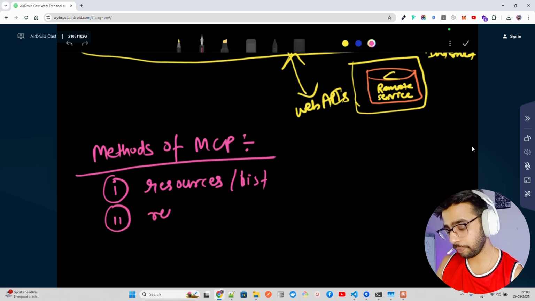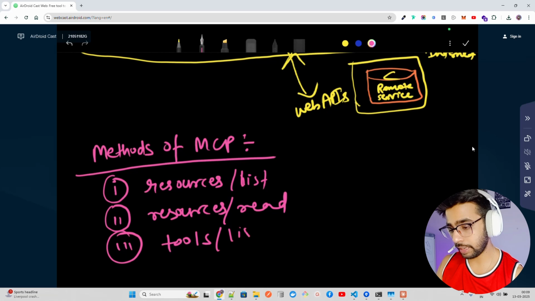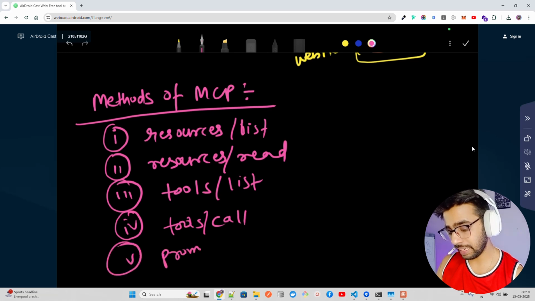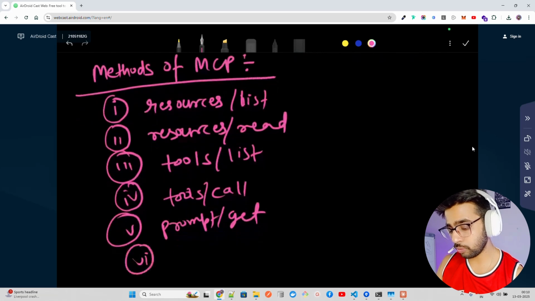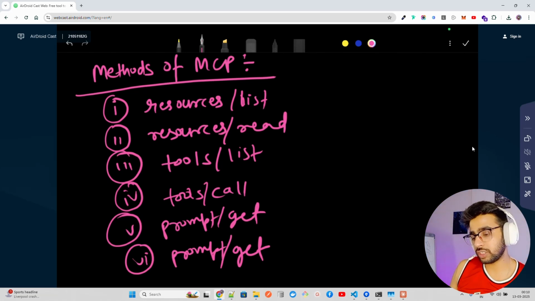Resources list, resources read, and number 3, tools. So it has resources, tools, and prompt, and everything has list, but tools has call, not read. So tools call, and then prompt list and prompt get. So these are the methods we're going to go through when we are coding it. And I'm going to also introduce a lot of open source related stuff here.